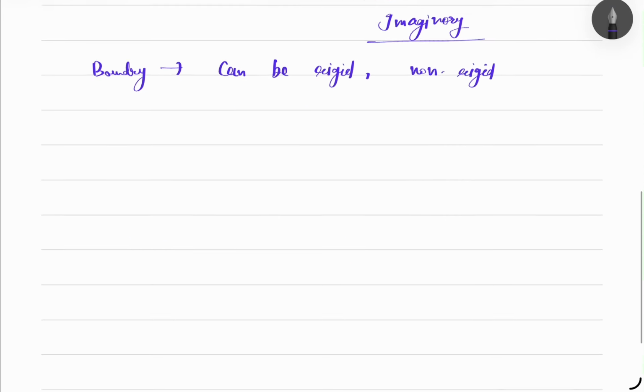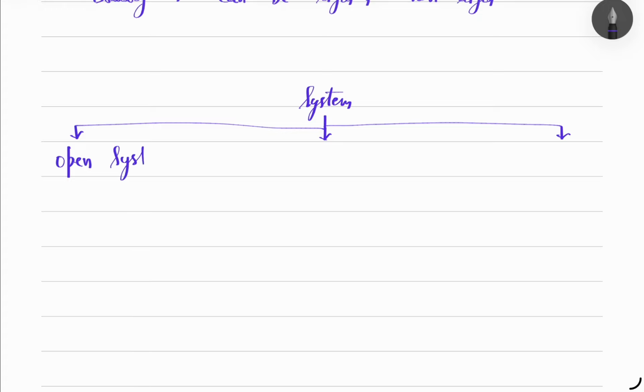So now we study the system first. The system has three types. The one is open system, the second one is closed system, the third one is isolated system.